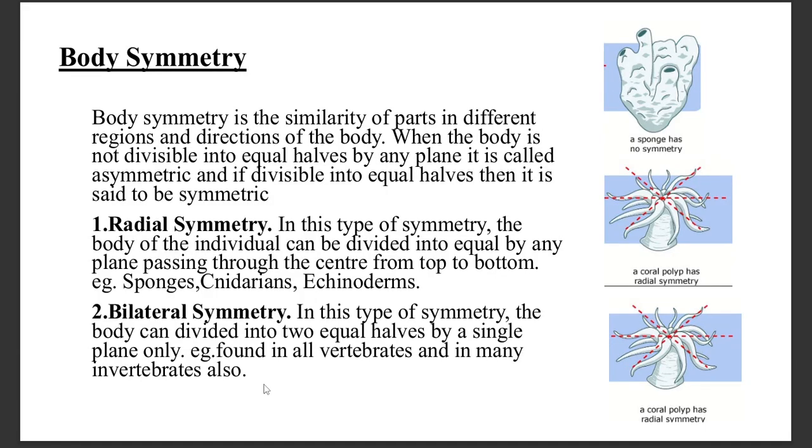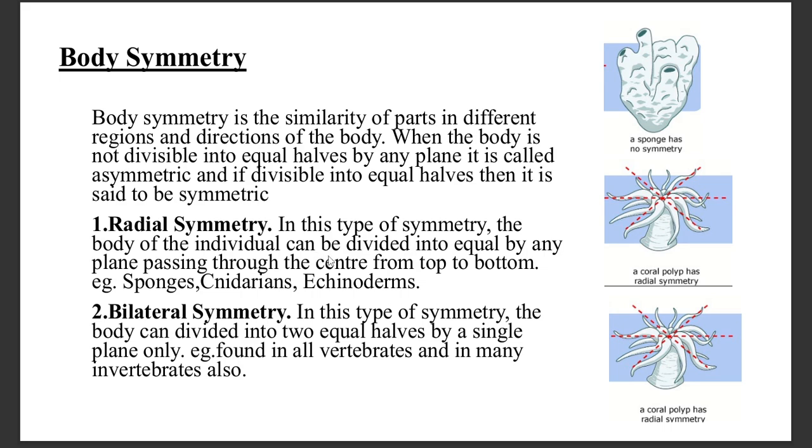The second is body symmetry. The body symmetry is if we are dividing an animal from a plane, if the body is divided into two equal halves, they are known as symmetric animals, and if their body is not divided into equal halves, they are called asymmetric animals. Thus, the symmetry can be radial symmetry or bilateral symmetry.